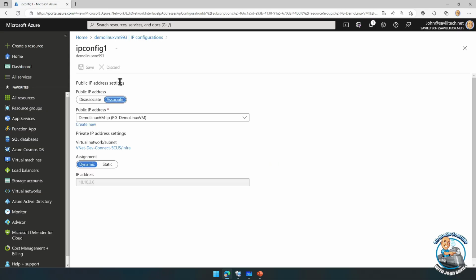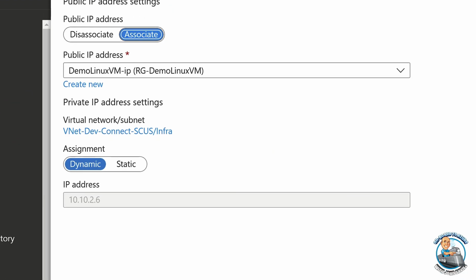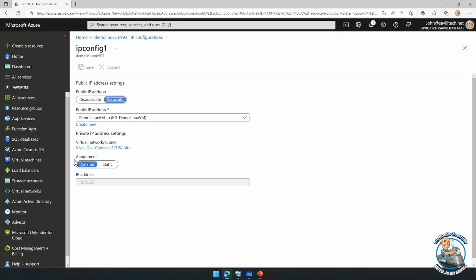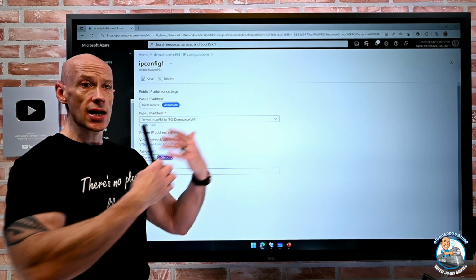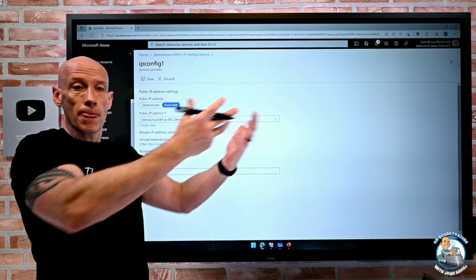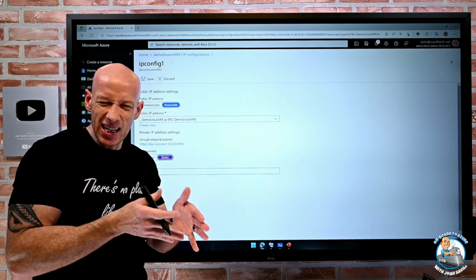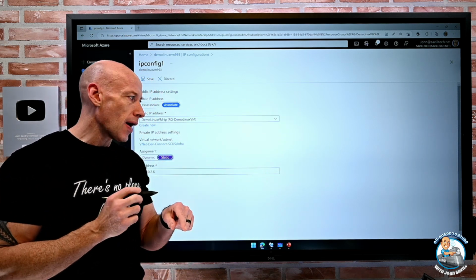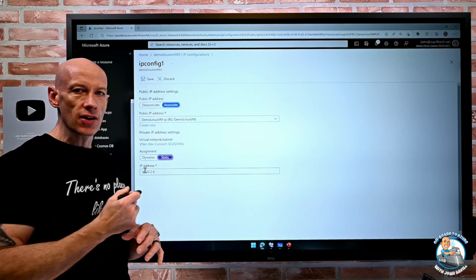Just look at this IP configuration. So the assignment by default is dynamic. It's going to take the next available usable IP address and use it for this NIC. But if this was something like a domain controller or a SQL box where I always want it to have the same IP, I can change this to static, configure the IP address. Now remember, the virtual machine is still using DHCP. It starts up, saying, hey, I need an IP address, please. But the Azure Fabric, which acts as that DHCP server, will always reply with that IP address. It's not going to vary each time.